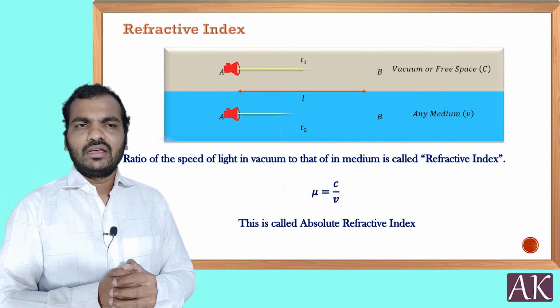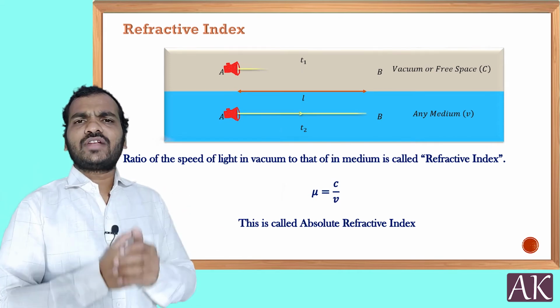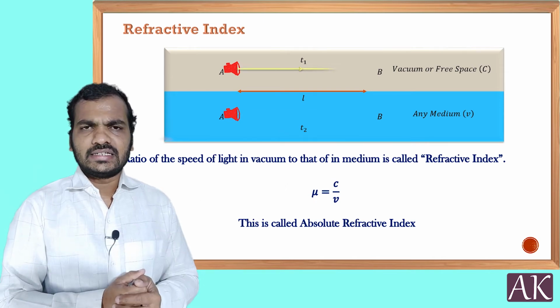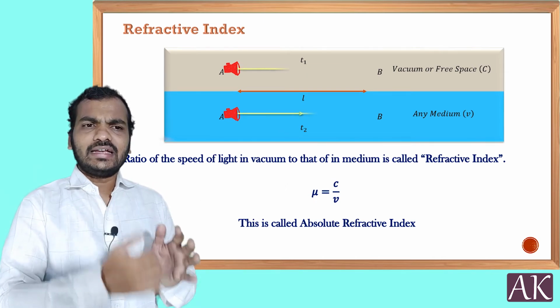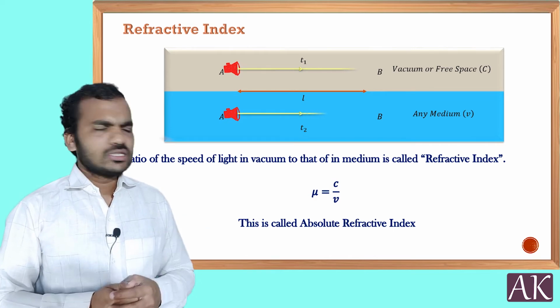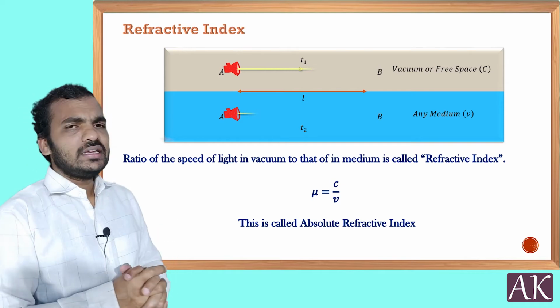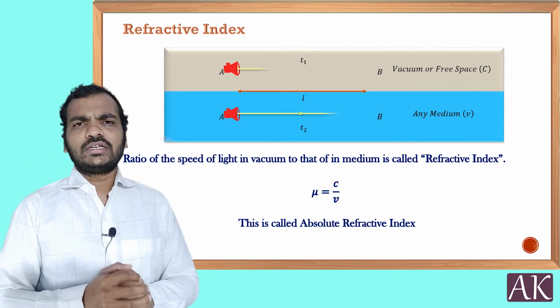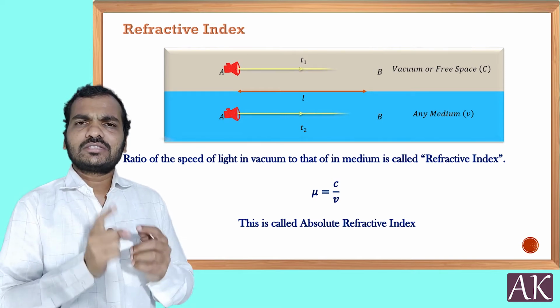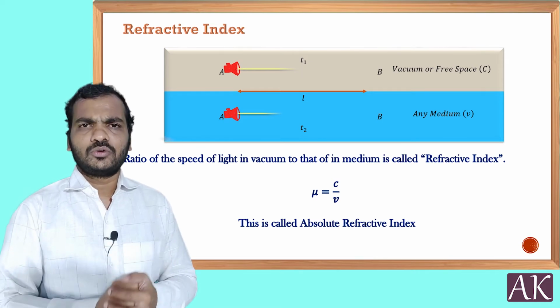In any medium, if the speed of light is less, then you say that medium is optically denser. If in any medium the light can easily pass through, then you call it optically rarer. So the optical density is measured by a quantity called the refractive index. If the refractive index of a medium is high, then the speed of light in that medium is low.